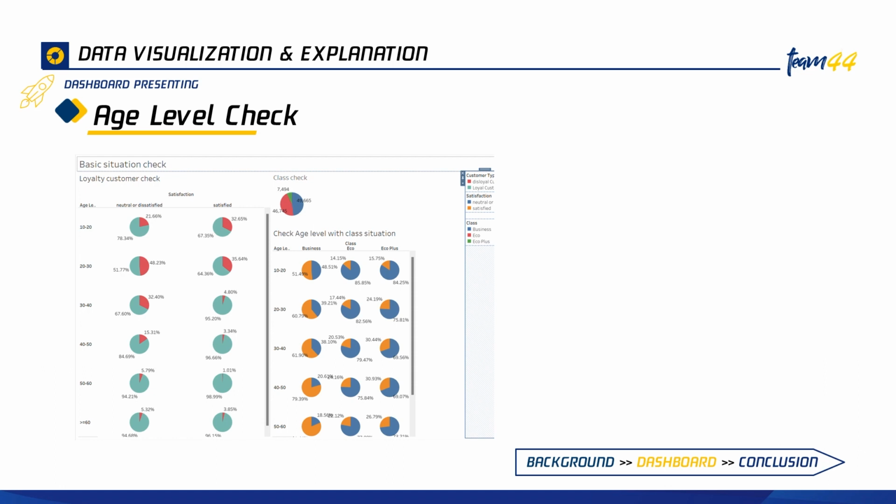And we also checked the customer class situation for each age level. Here we discovered that for business class, the main people who are not satisfied are at the age of 10 to 40, and that's the part where we want to find out which factors or elements have a strong influence on customer experience.